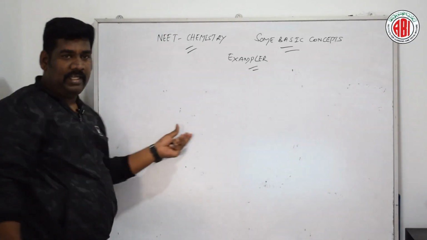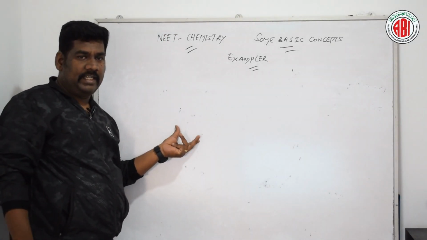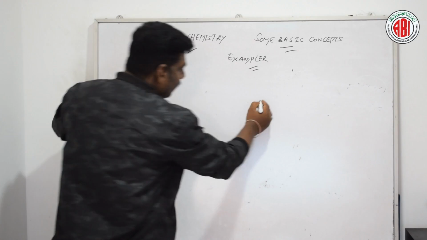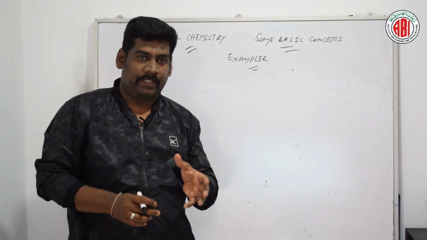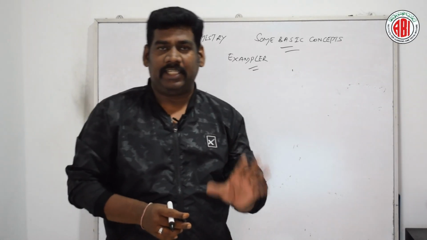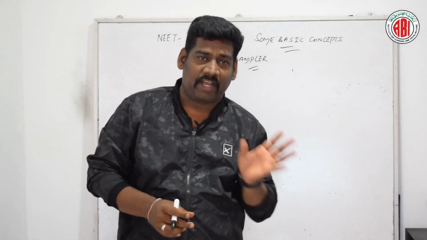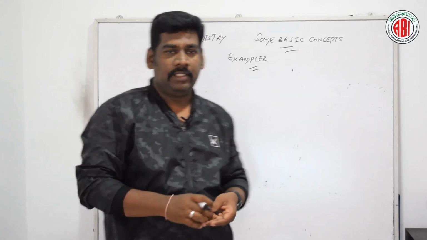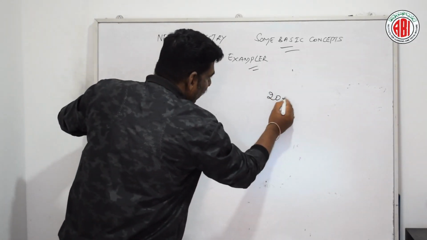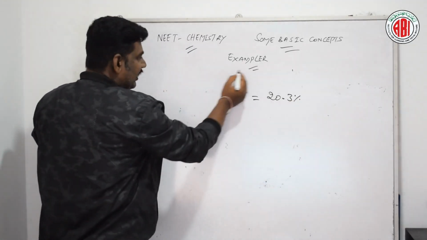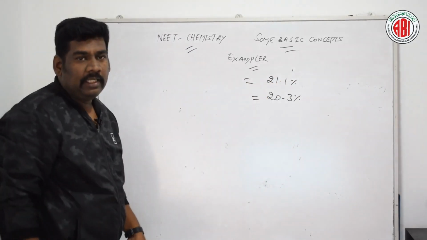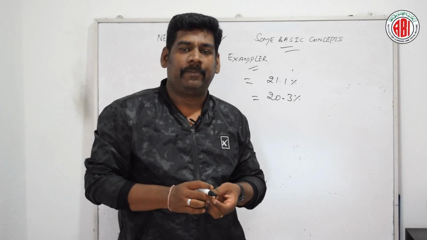Similarly, in the second case, simplifying that, we would get the percentage mass of the copper. We write the mass of the copper, then the mass of the copper oxide, the percentage of copper present in the oxide, and similarly the percentage of oxygen, the content left over. Simplifying that, we get around 20.3%. So in the first case the value we got is 20.1%, and in the second case we got the value 20.3%.